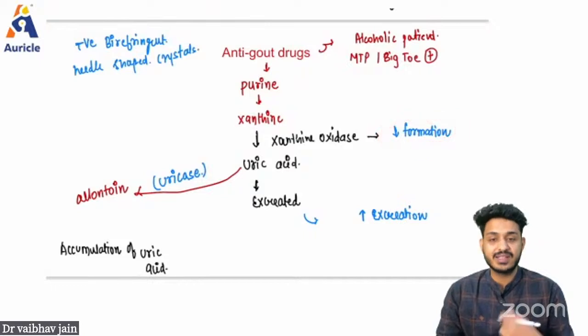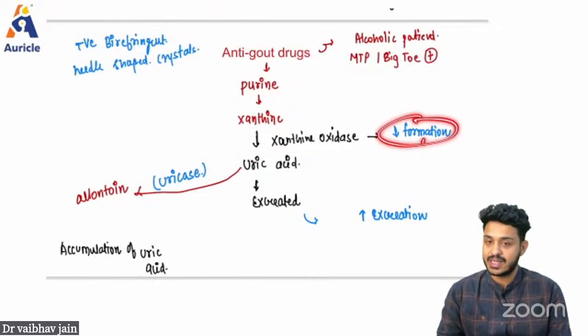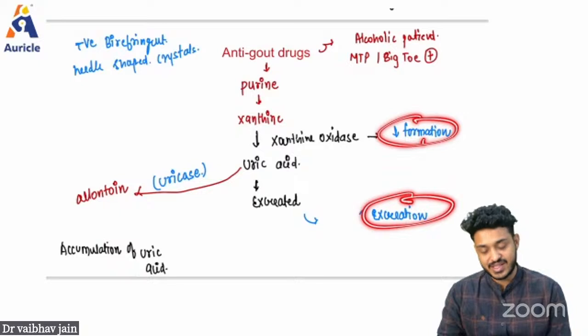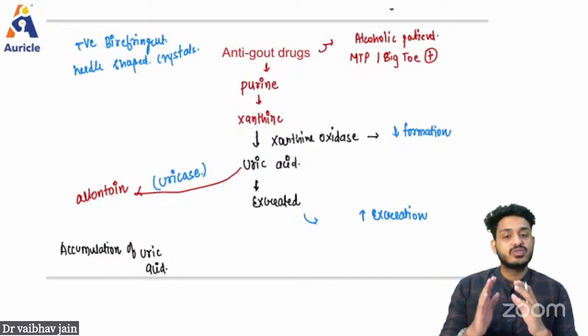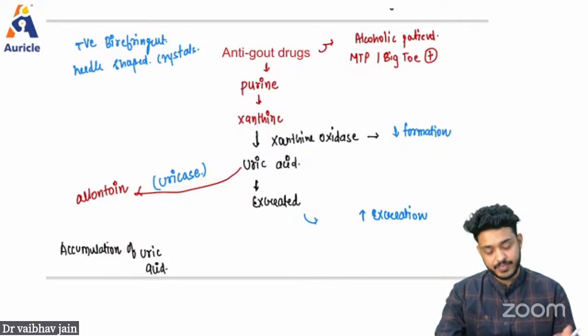So we have three things. I can decrease the uric acid in three ways: first, decrease formation; second, increase excretion; or third, conversion, metabolism, which is going to be your uricase enzyme. So these are the three modalities that we can discuss.